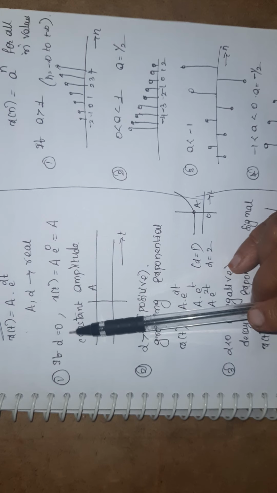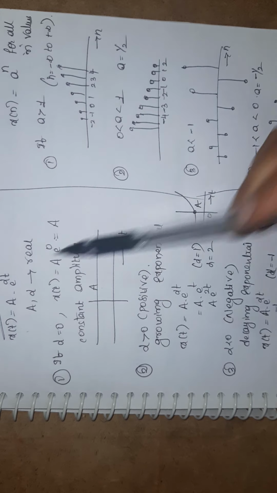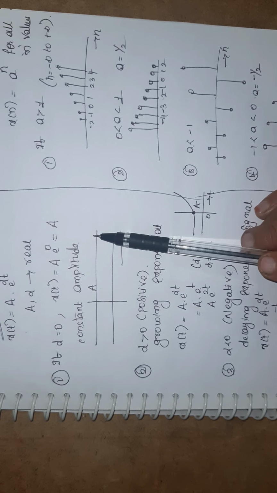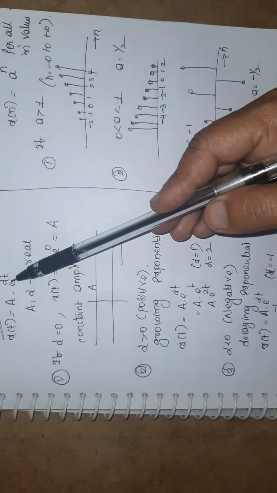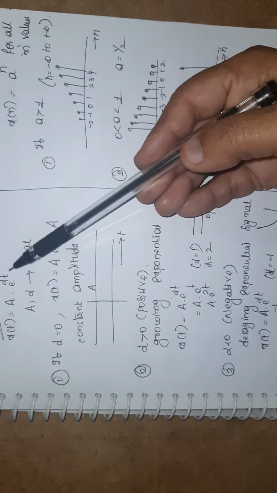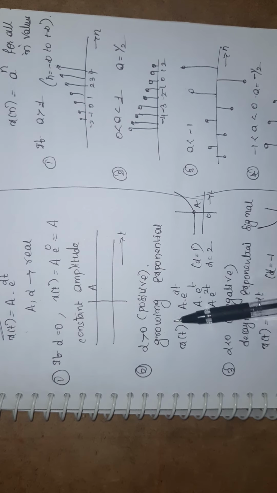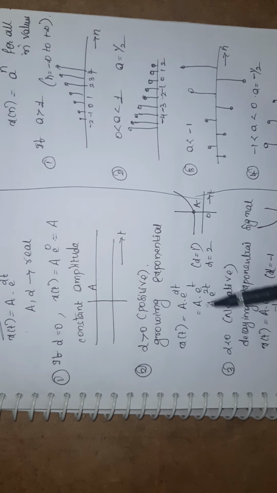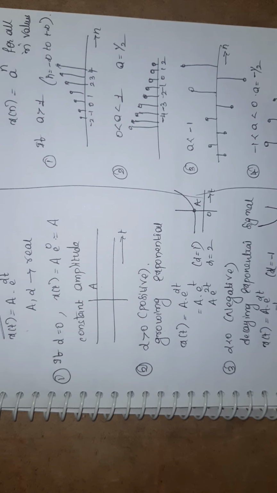See, if alpha is equal to 0, if alpha is positive, if alpha is negative. If alpha is 0, e power 0 is 1, so I have x of t equal to A, that is constant amplitude. If alpha is positive, for different t values, I will get a growing exponential. If alpha is negative, I will get a decaying exponential.